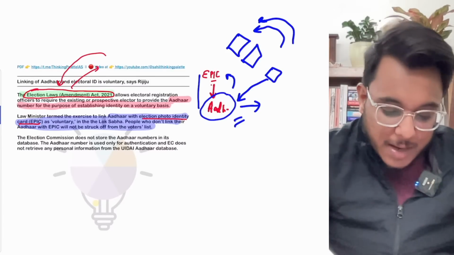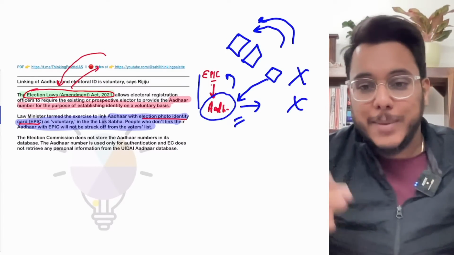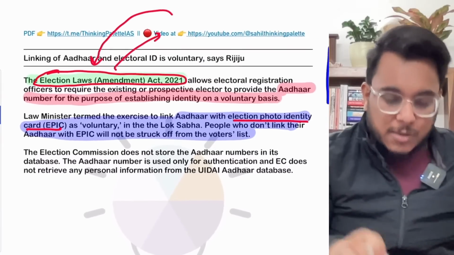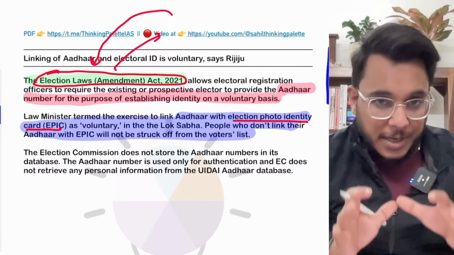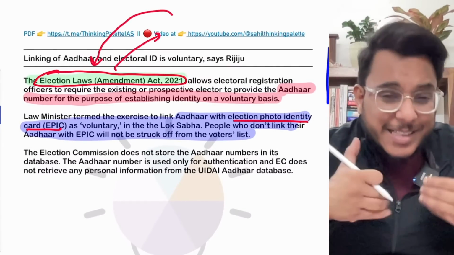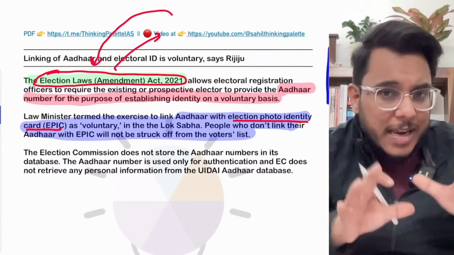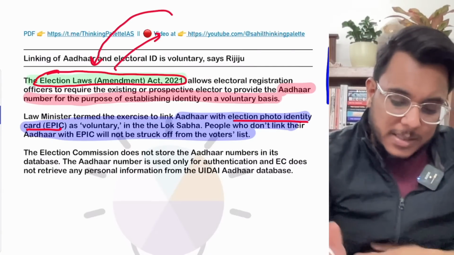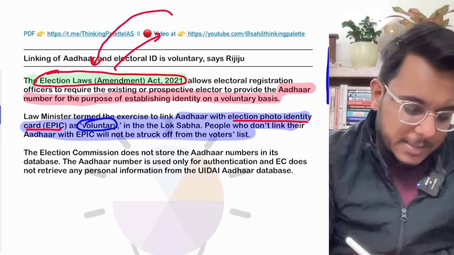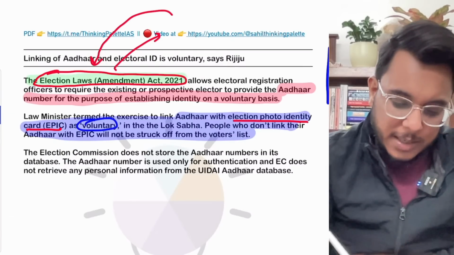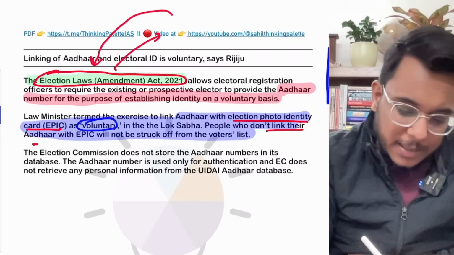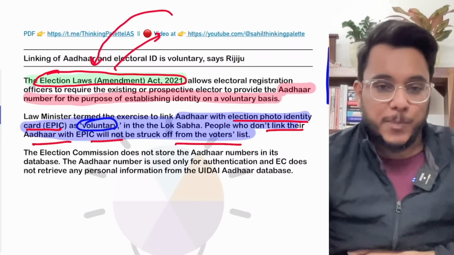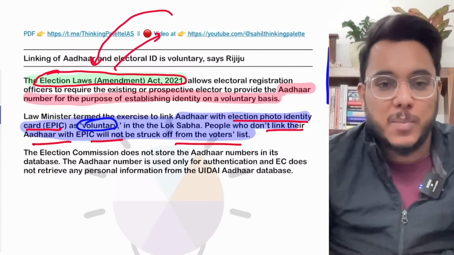This was a criticism, and it was said that it should not be carried out. Now, what has happened? The question has been asked of the law minister in the parliament: is it compulsory that such linking between Aadhaar and electoral photo ID card is to be done? The law minister said that it is a voluntary exercise. It is not compulsory. Those who don't link their Aadhaar with the EPIC will not be struck from the voter list. They will continue. But the practical problem comes in between.